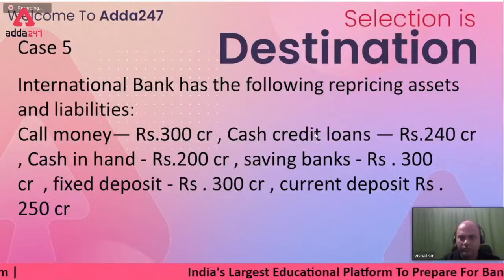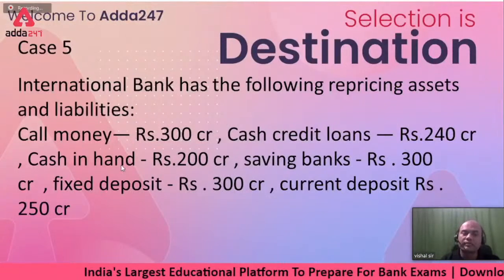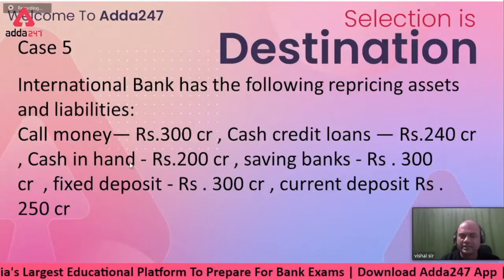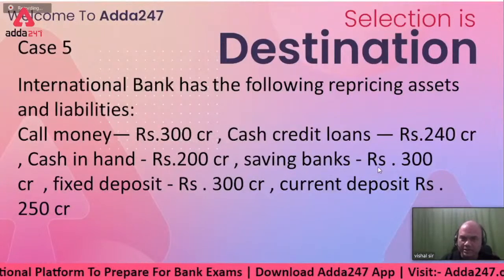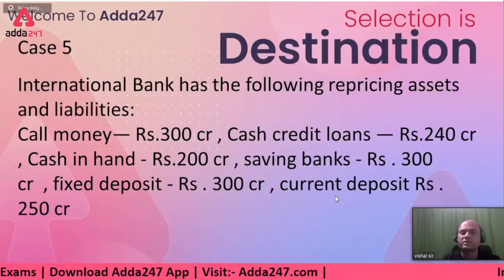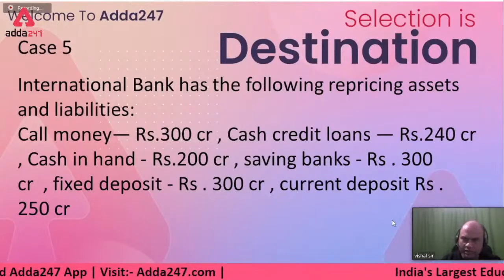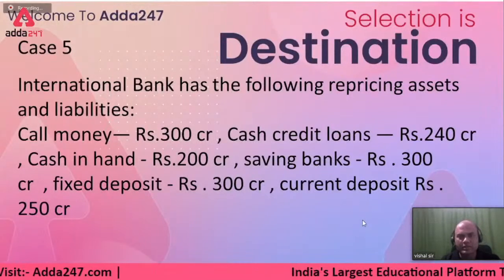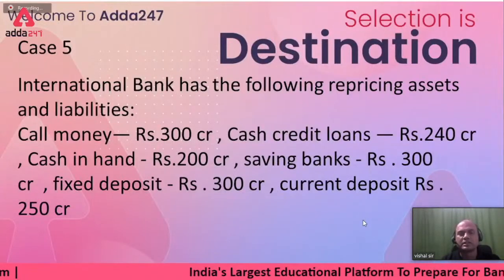Repricing assets. Which are the repricing liabilities now? Cash in hand is out. This asset is out. Savings bank is a repricing liability, and FDR is a repricing liability. Current account is not a repricing liability. Got this point? Once you are clear with these terms, then we'll solve the questions now.